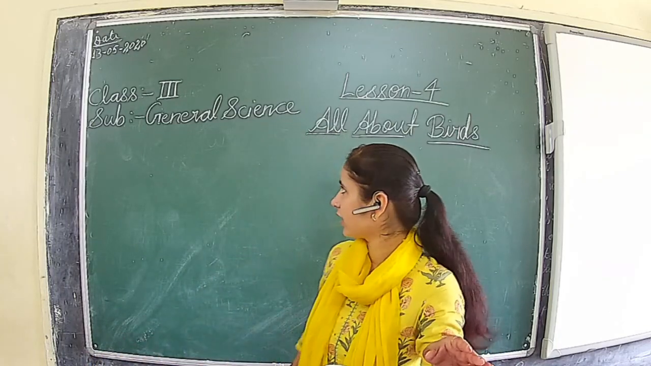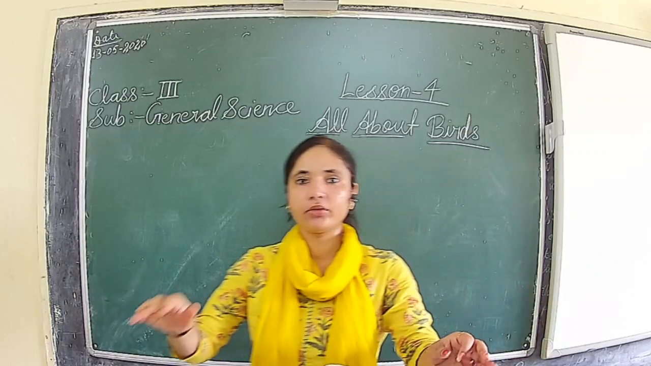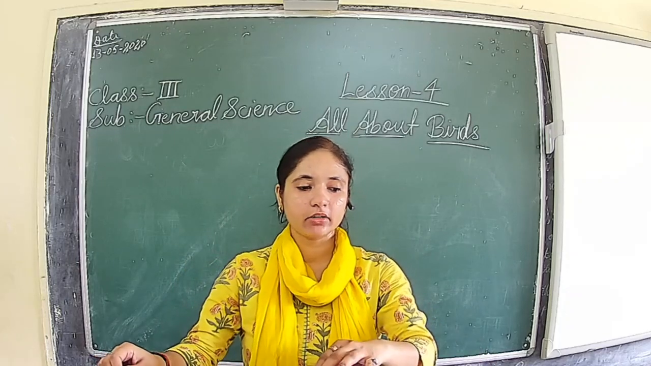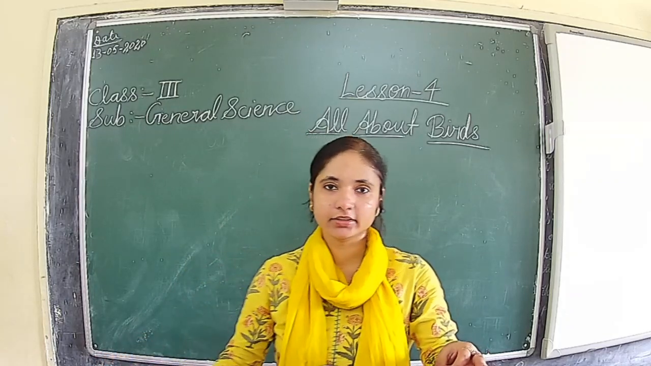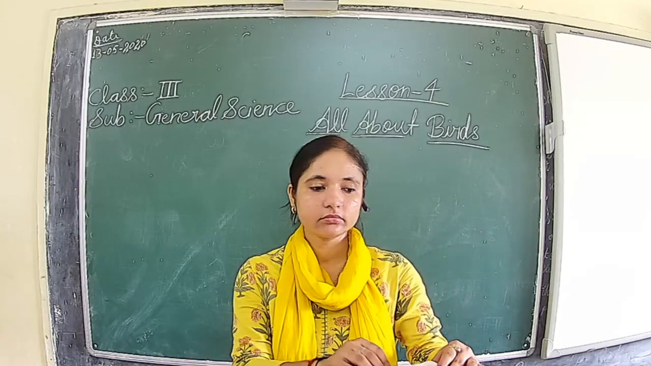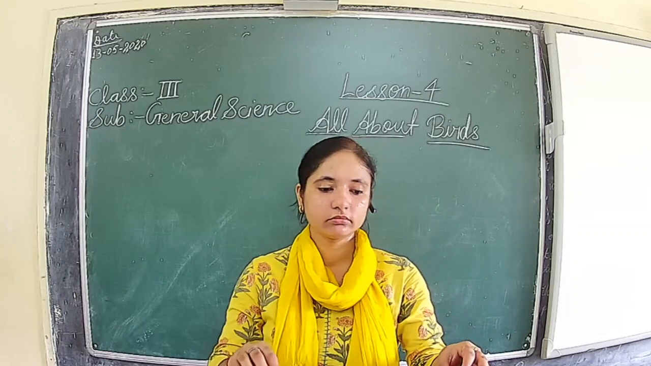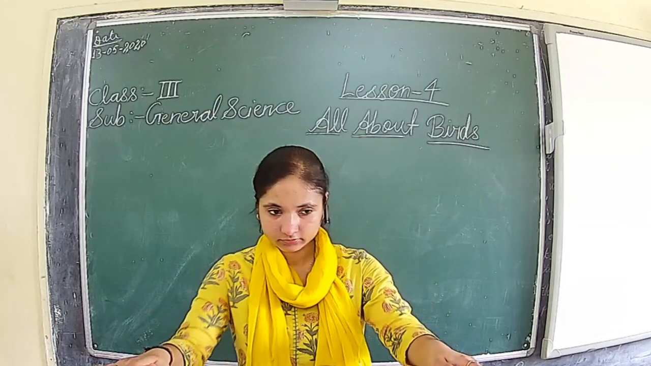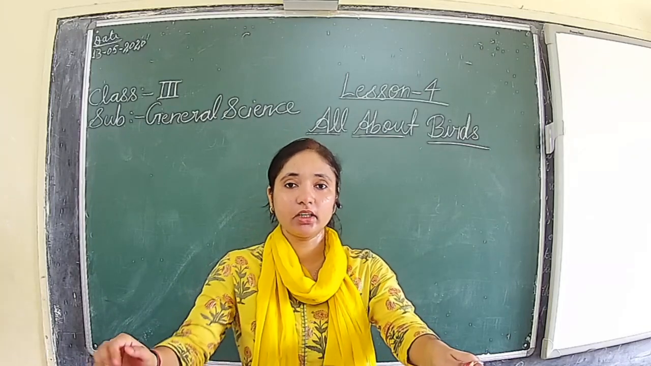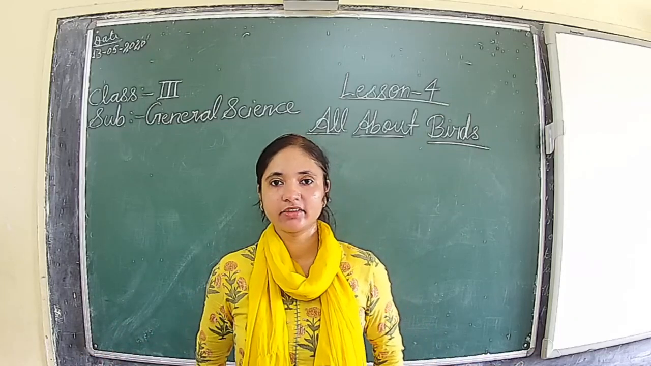Already we have covered this chapter all about birds. That is chapter 4, all about the birds. In this chapter, we have seen about feathers, then beak, then feet and claw. First we discussed the birds that we have seen around us, and birds are the only animals with feathers.